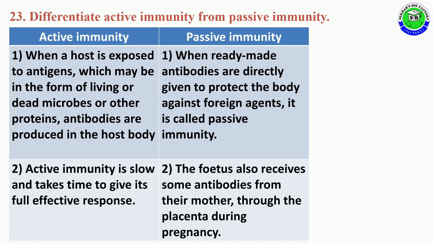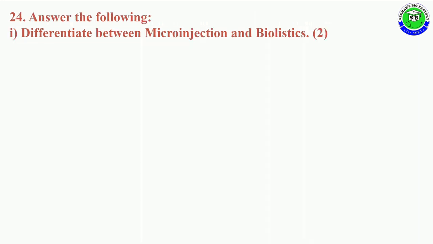Active immunity is a slow process, but passive immunity is a fast process, and active immunity takes time to give its full effective response. But antibodies that a baby receives from its mother through the placenta during pregnancy is an example of passive immunity.